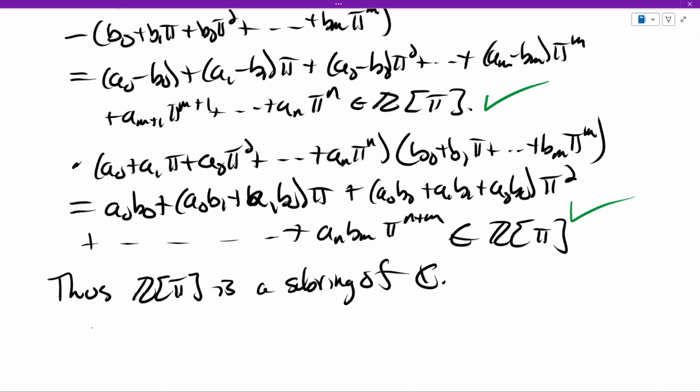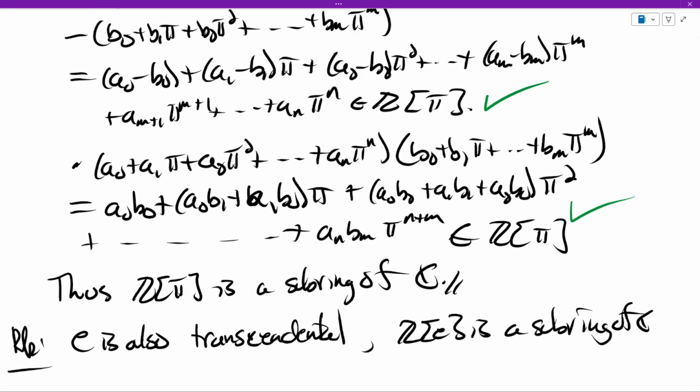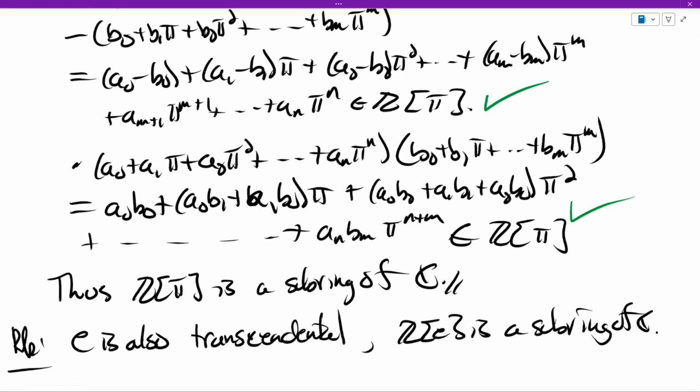Let me also notice that e is also transcendental. So that's the end of that proof. But as a remark, e is also transcendental. So Z adjoin e is also a subring of C, polynomials in e, and the proof is exactly the same. You do this, but you replace all the pi's with an e.